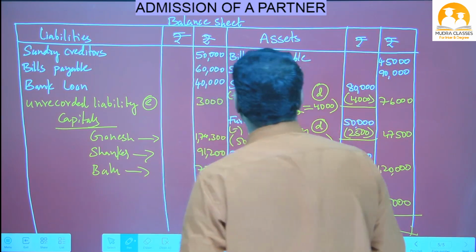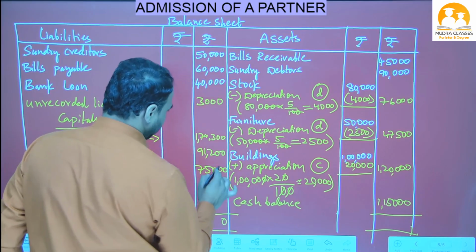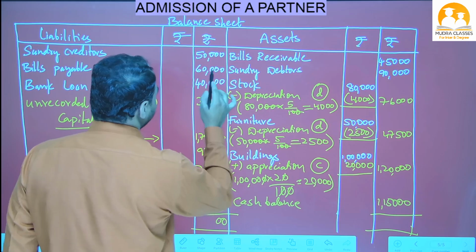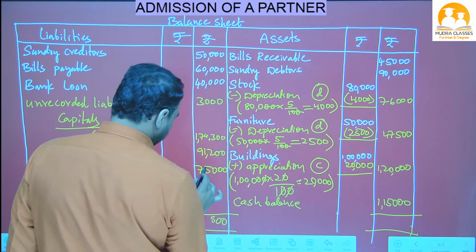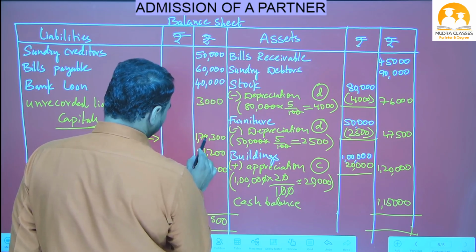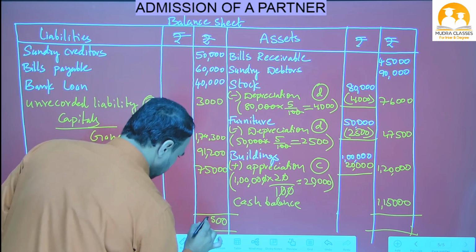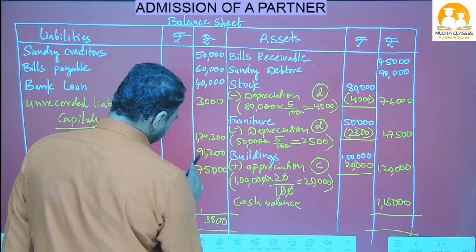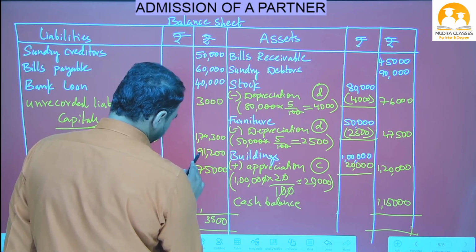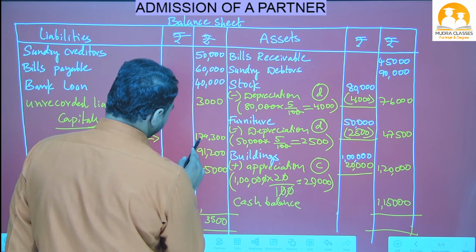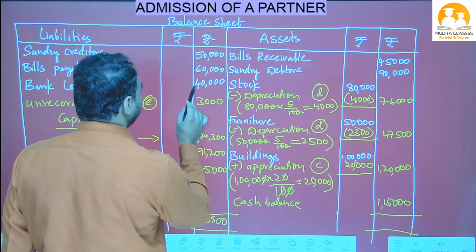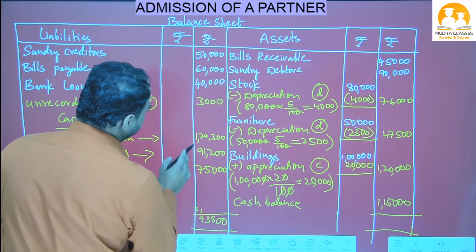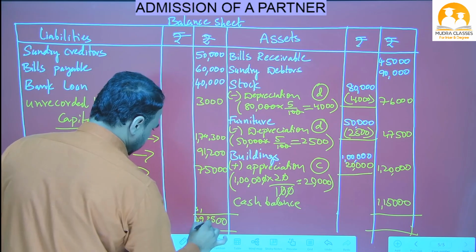Let's do the total one time. 4,93,500 we got, beta.